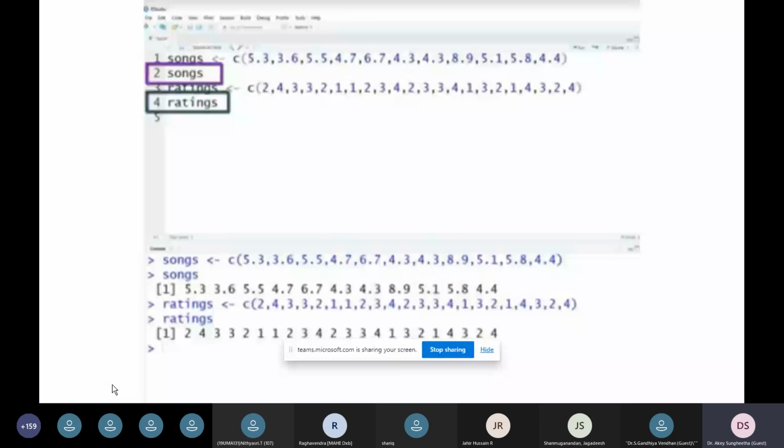For example, you want to assign the ratings for a particular song. We are assigning the values for the ratings vector, like 2, 4, 3, 3, 2, 1, 1, etc. You can display the ratings. We can also plot the same using a pie chart or a graphical plot in order to visualize your quantitative data, and in the same way as I showed you before, we can even assign the colors.